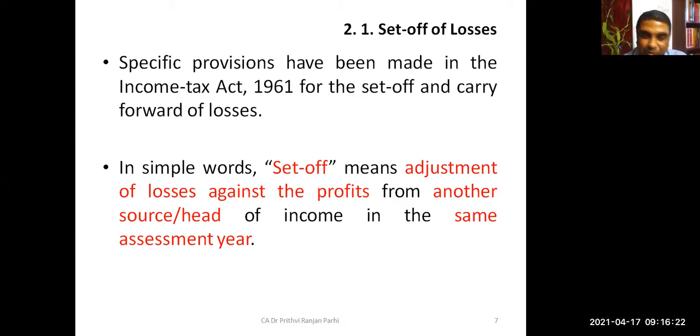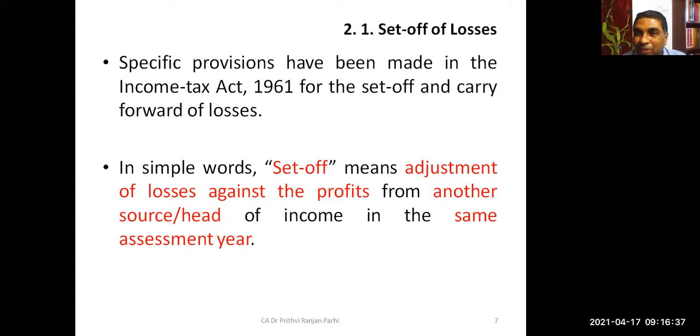Yes, sir. So subject to certain conditions, if the conditions are met, it can be carried forward. Carried forward means it is taken to the next assessment year, or for you it's the next attempt. But there is a limit for carry forward. Okay, it is not indefinite.